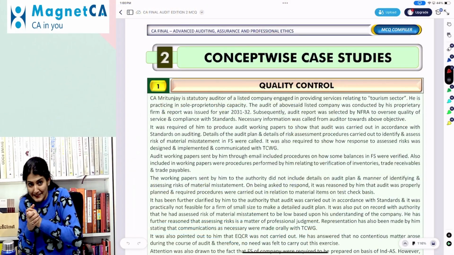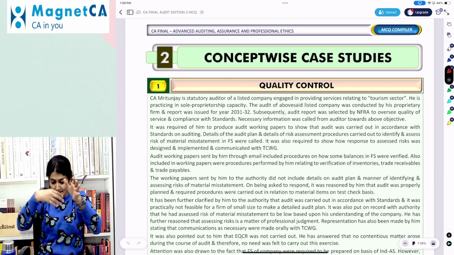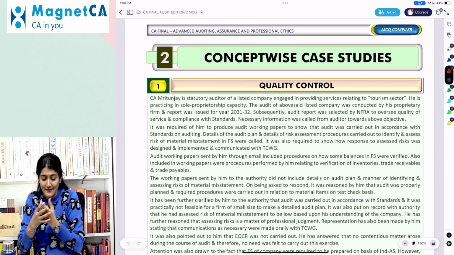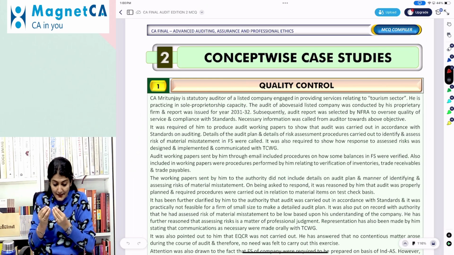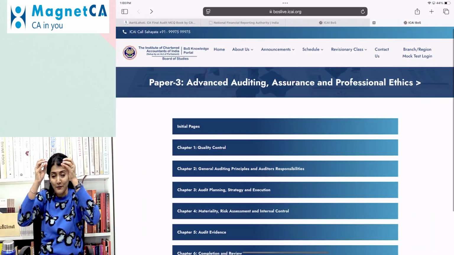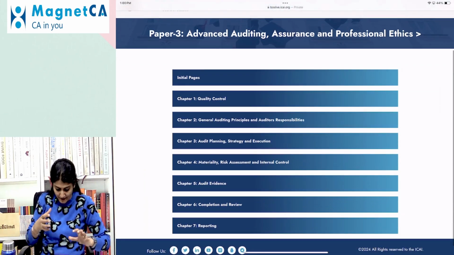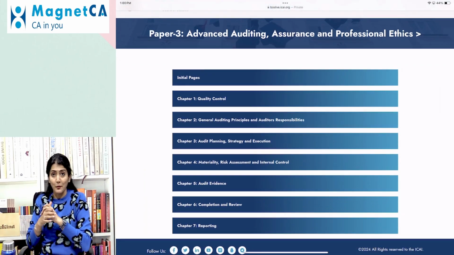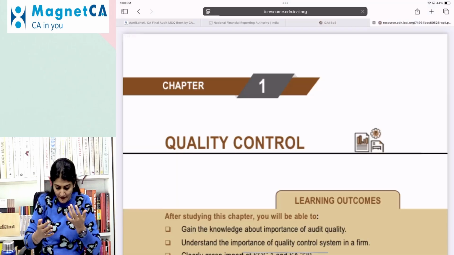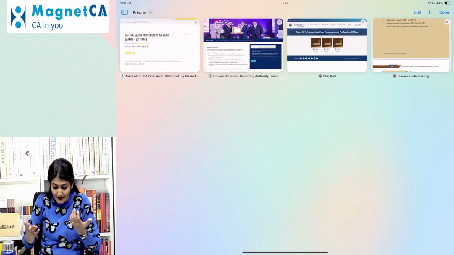Right. So we've completed a few integrated case studies and now we come to the concept-wise case studies. If you look at the ICAI study material, at the end of each chapter, these are the ones in Module 1. After each chapter, like if I open the quality control chapter,